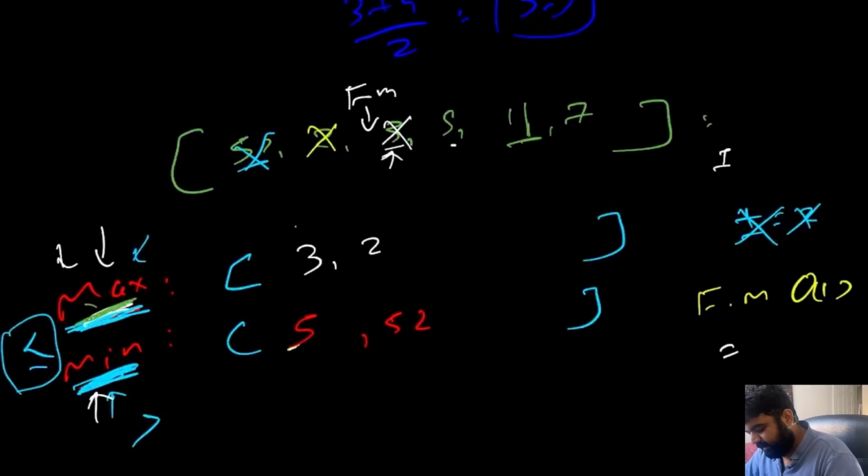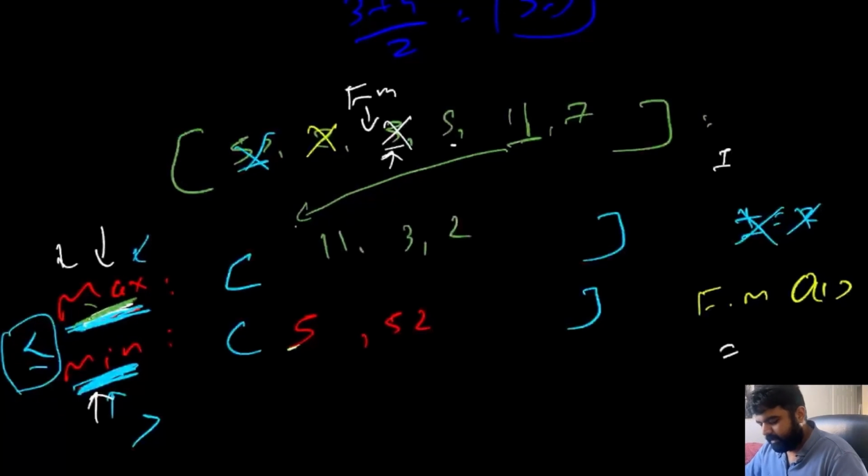So currently the value is 3. Because 3 is smaller, 11 will go over here in the middle, in the very first value. So we are going to get rid of these two, and the values are going to be 11, 3 and 2. And currently what is going to be the median value?